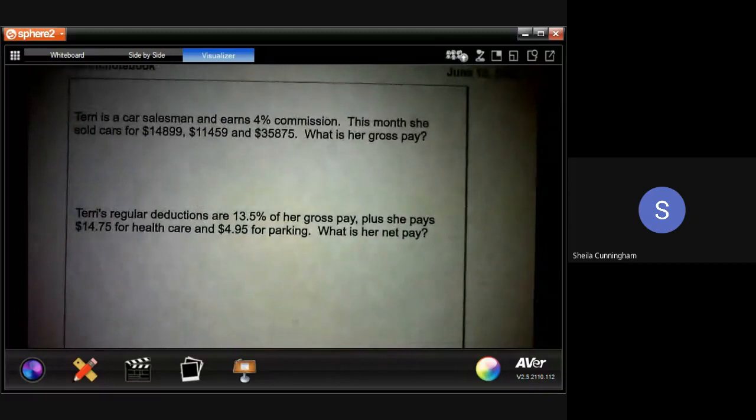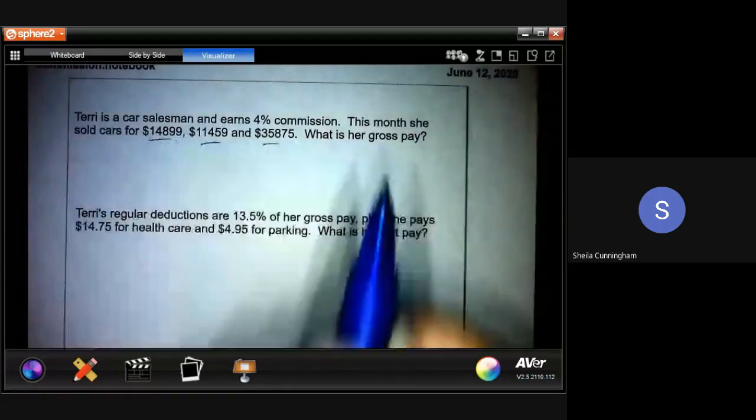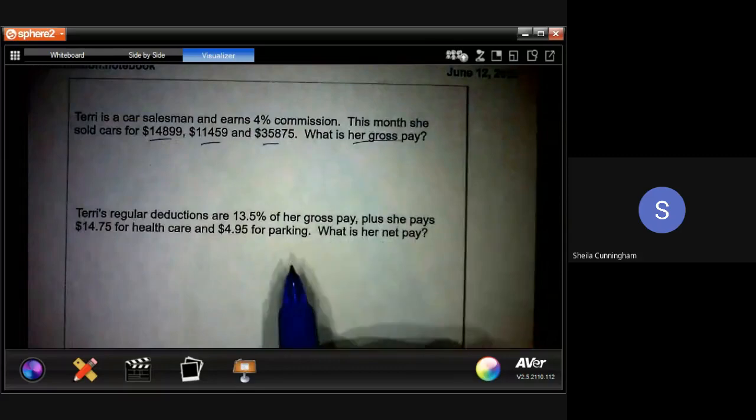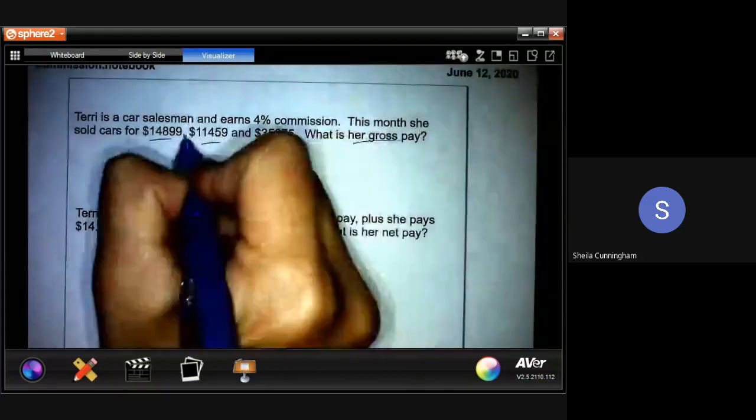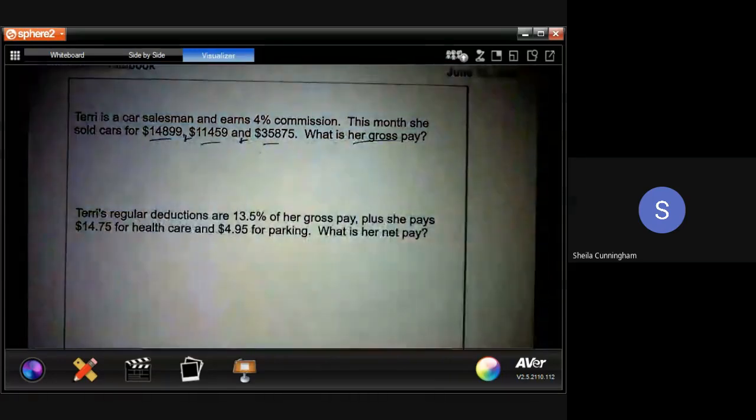Okay, last scenario. We've got Terry, a car salesman who earns 4% commission. This month she sold, looks like 3 cars, and we want to find out what her gross pay is. So again, we're going to take the sales of all 3 of those cars and add them together.